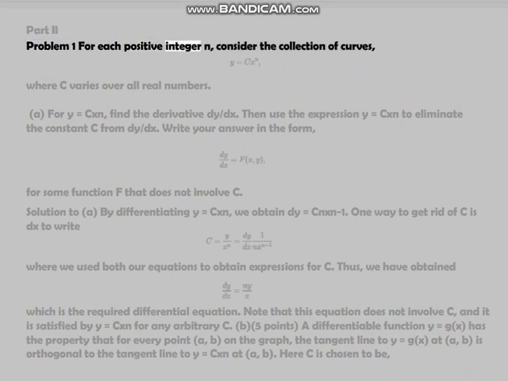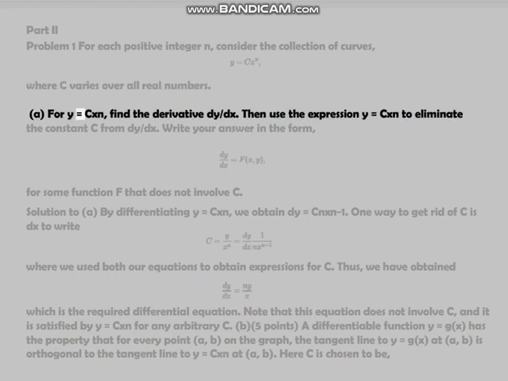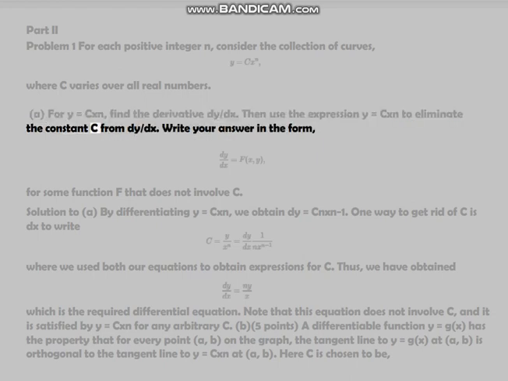Part 2, Problem 1. For each positive integer n, consider the collection of curves y equals cx^n, where c varies over all real numbers. A. For y equals cx^n, find the derivative dy/dx. Then use the expression y equals cx^n to eliminate the constant c from dy/dx. Write your answer in the form dy/dx equals f(x,y) for some function f that does not involve c.